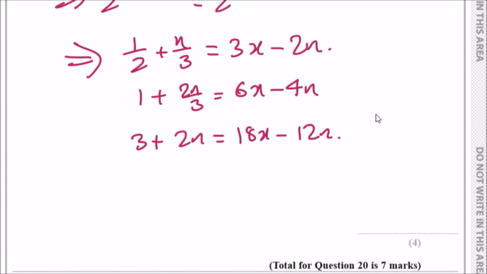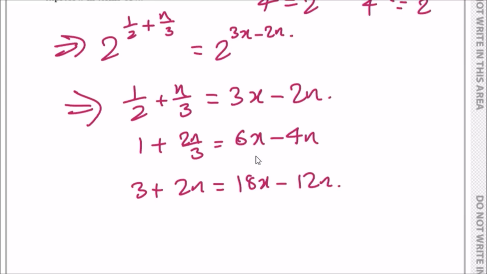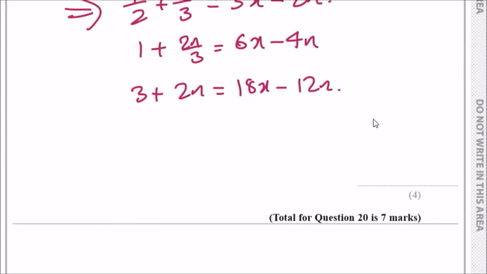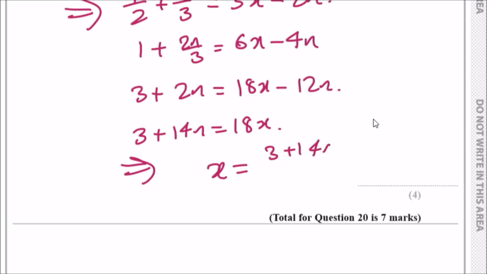Now, all you do is collect like terms and make x the subject. So what I'm going to do, I'm going to add 12n across, and then we're going to have 3 plus 14n equals 18x. And lastly, divide everything by 18. So we're going to have finally x equals 3 plus 14n over 18.